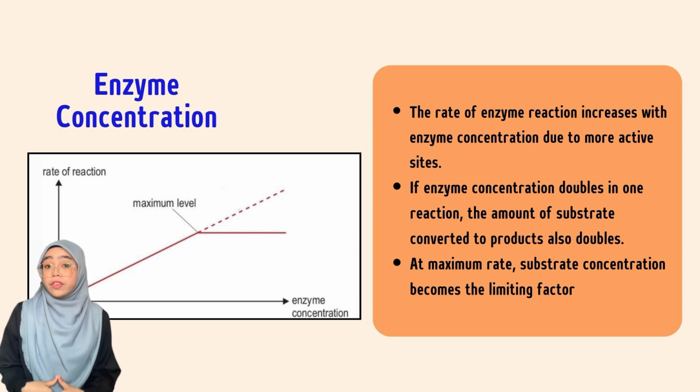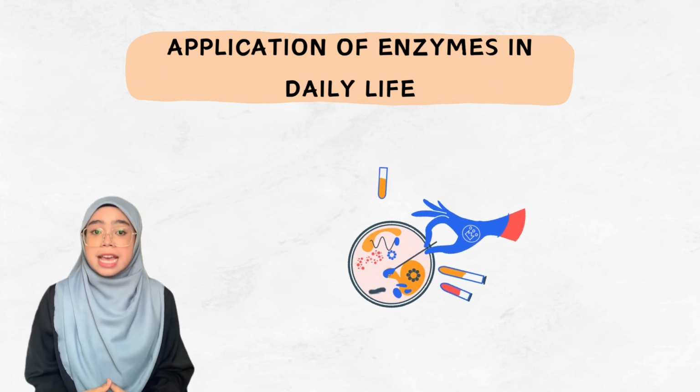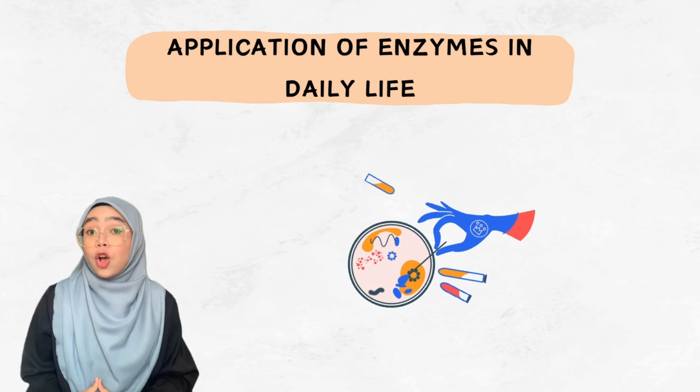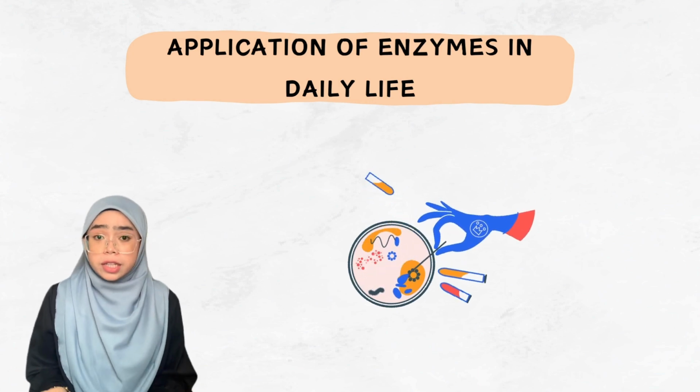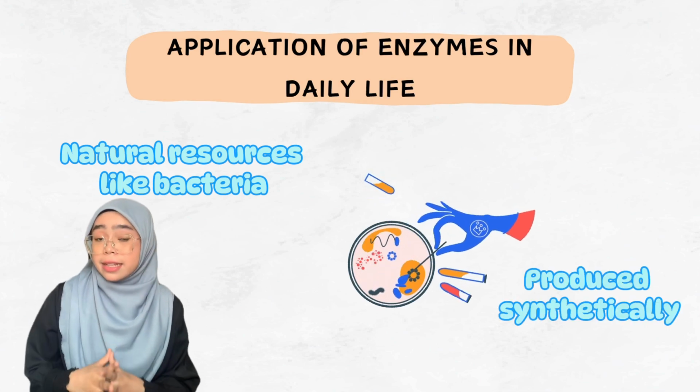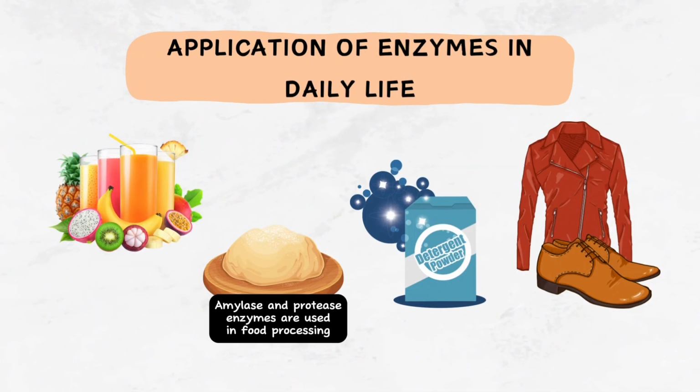Moving on to the last subtopic, enzymes are widely used in the commercial sector and at home in daily life. They are extracted from natural resources like bacteria and can be produced synthetically. Enzymes like amylase and protease are used in food processing to improve the quality.